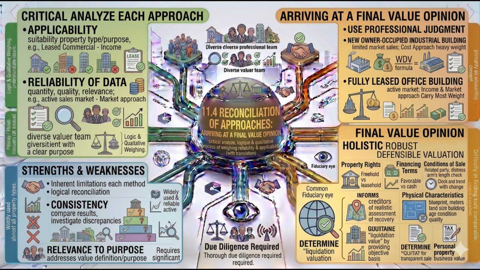First part says critically analyze each approach. What does that involve? It means you don't blindly average values. You evaluate each approach based on two key things: applicability and reliability of data. Applicability means suitability for property type?